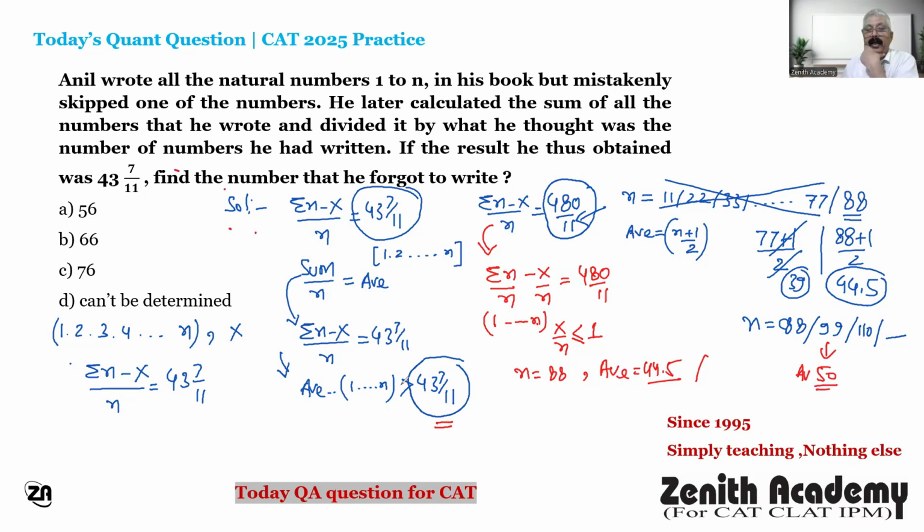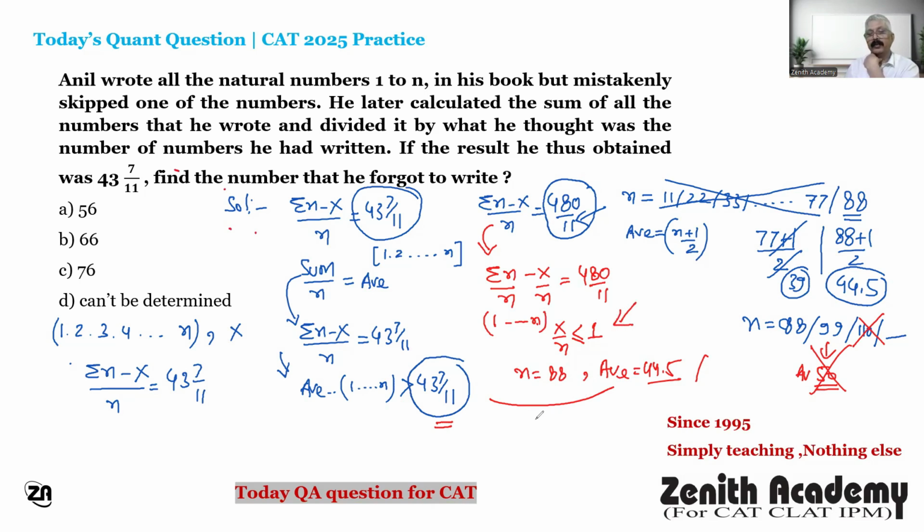And here 50 and 43 7 by 11, the difference is greater than 1. So it is not possible. So further, any other multiple will also not satisfy this condition. So when you take n equal to 88, the difference between the average of all numbers 1 to 88 and 43 and 7 by 11 is less than or equal to 1.